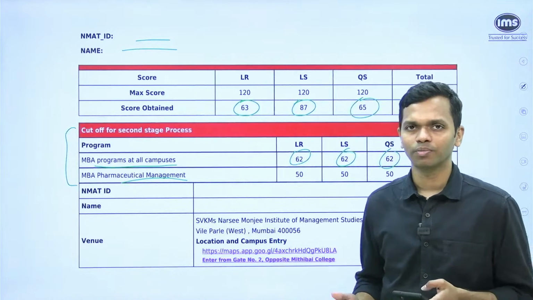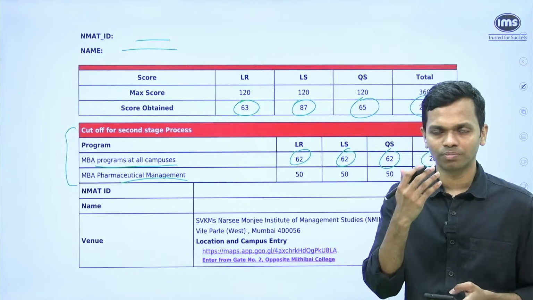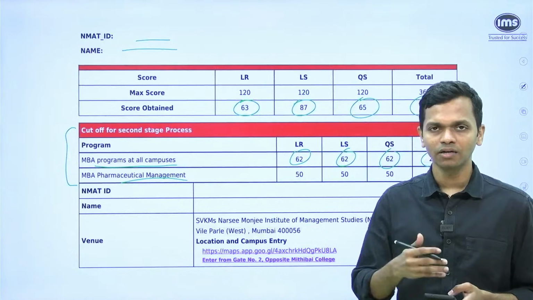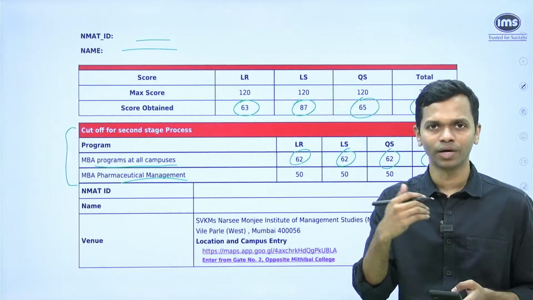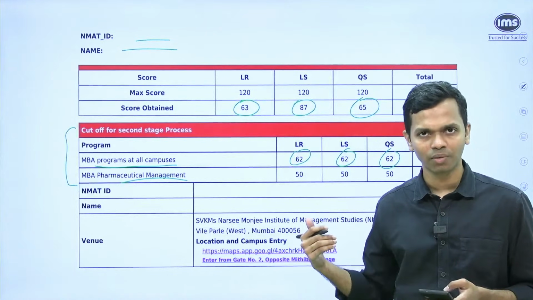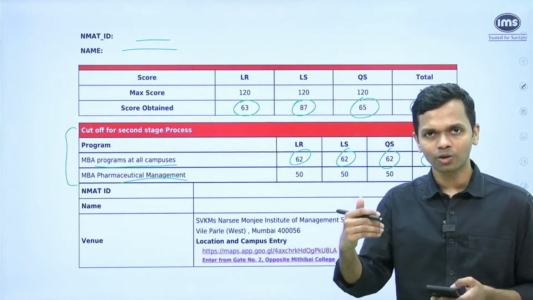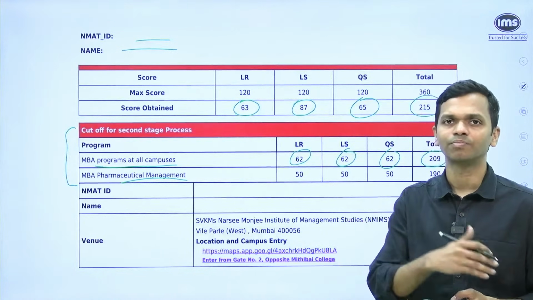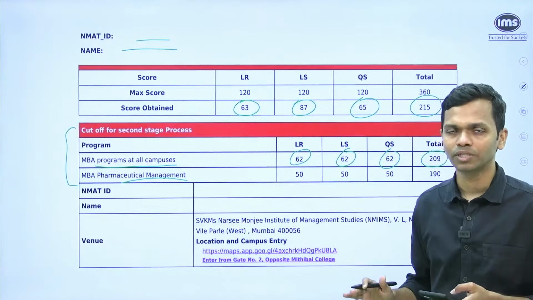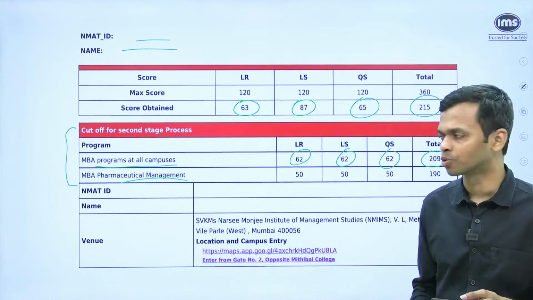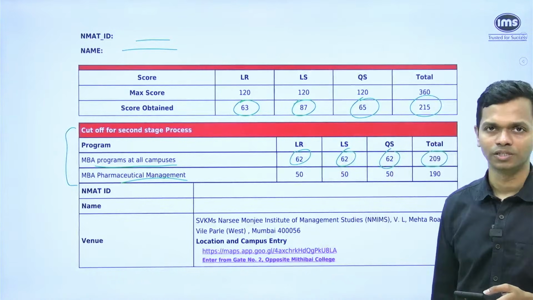Earlier, they used to give you program-wise figures, and they used to show that, okay, you have been shortlisted for, say, NMIMS Core Mumbai, NMIMS Mumbai HR, NMIMS, let's say, Bangalore. That used to be the data in previous years. But now they are just showing MBA programs at all campuses, which means all NMIMS campuses put together, and these are the minimum figures.